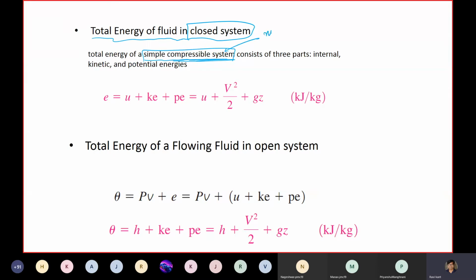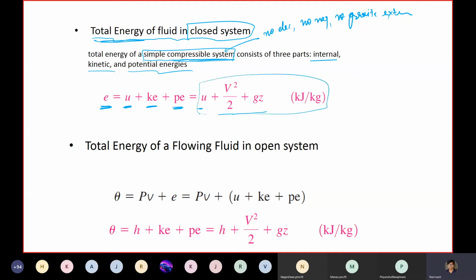Where there are no electric fields, no magnetic fields, no gravity, and no other external forces applied, then the internal energy, kinetic energy, and potential energy of the closed system sum up to the total energy. So the total energy on a per unit mass basis is u plus V squared by 2 plus g z. This is what we have already shown.